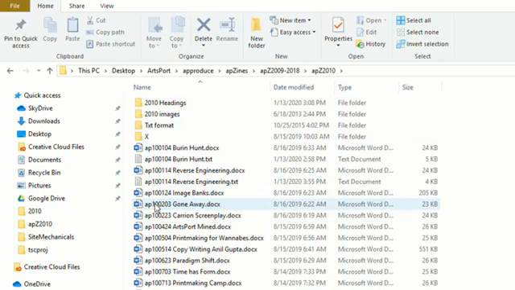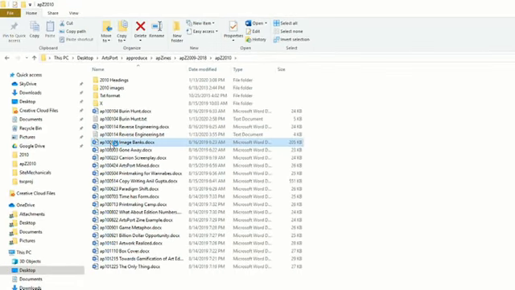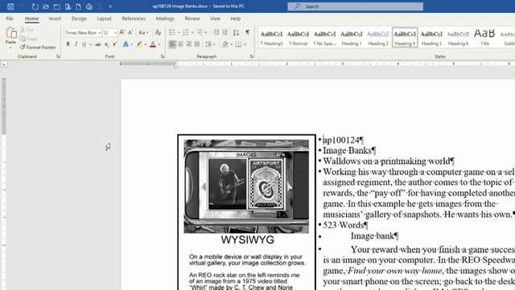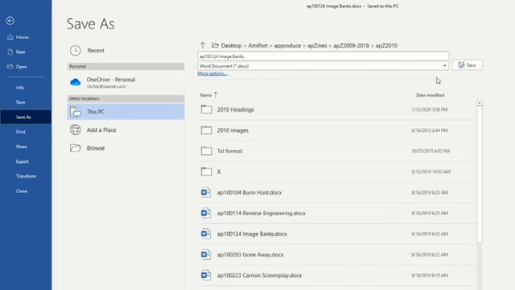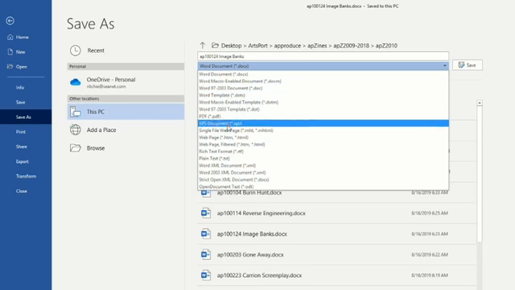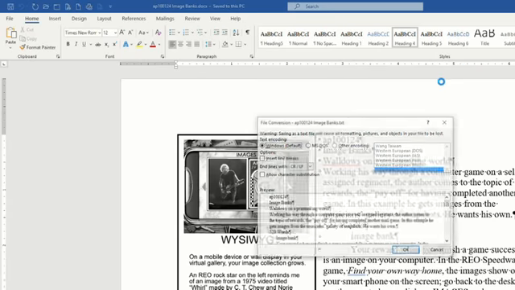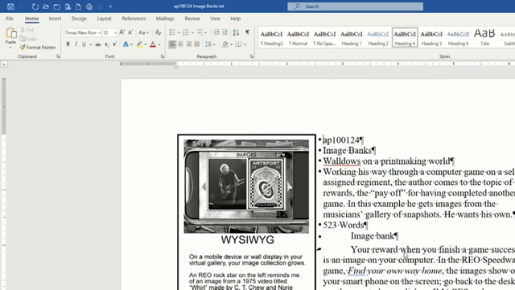Go down to the next article that I haven't worked on yet, open it, and save it as a plain text file. And close it.